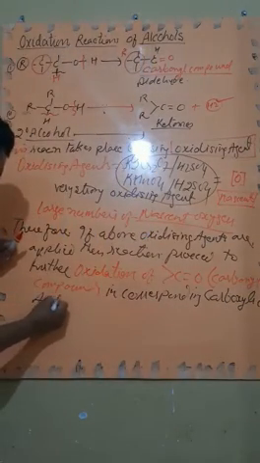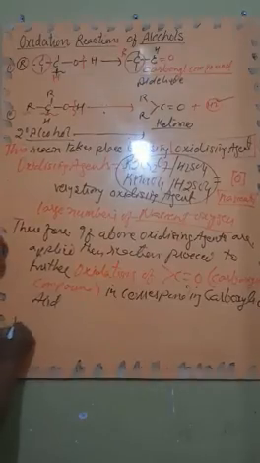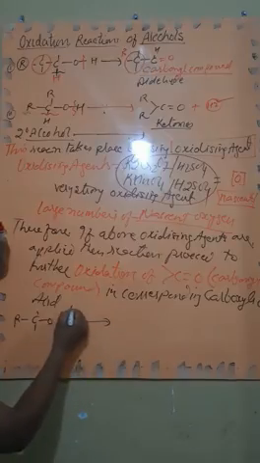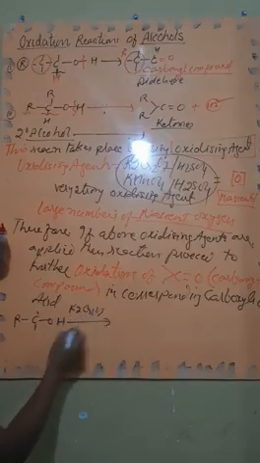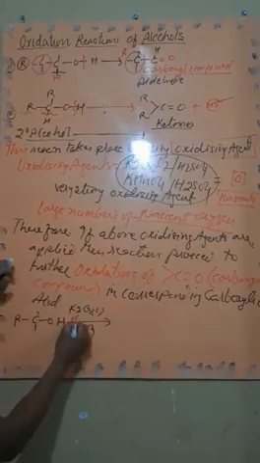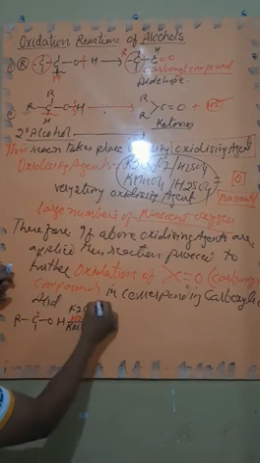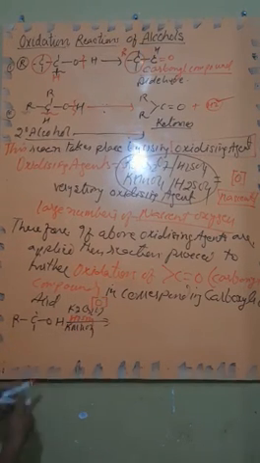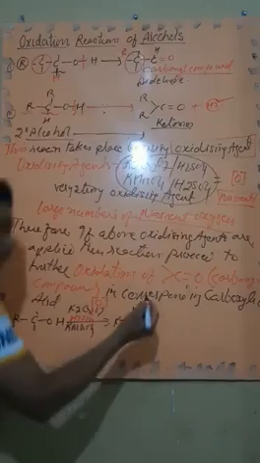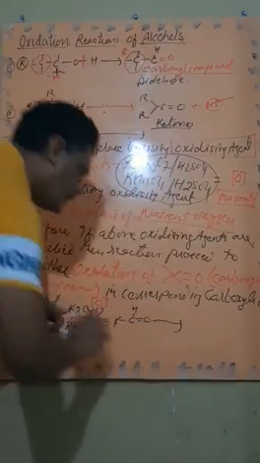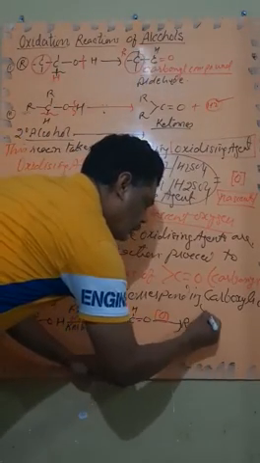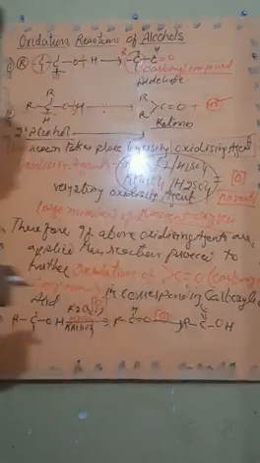Carboxylic acid. That is, if RCH2OH, and if we are using K2Cr2O7 or KMnO4 with H2SO4, then the reaction will provide a large number of nascent oxygen. Thus, it will form RCH double bond O. But again, the further nascent oxygen will oxidize it to form RCOOH, that is carboxylic acid.